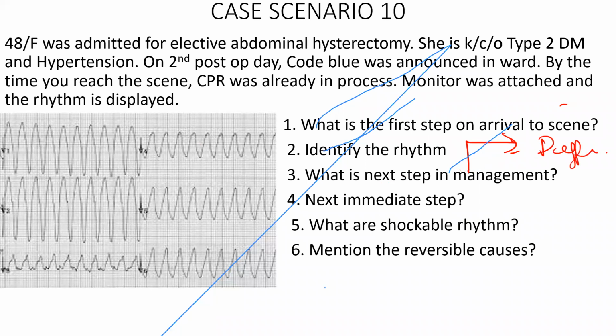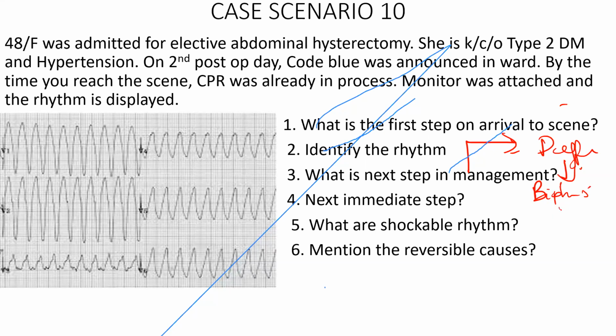So the moment you see ventricular fibrillation, with CPR ongoing, the first step is immediate defibrillation, because the earlier the defibrillation, the outcome is going to be extremely good. What type of defibrillator do you use, monophasic or biphasic? Biphasic, sir. Okay, what is the energy? I will start with 120 joules, sir.